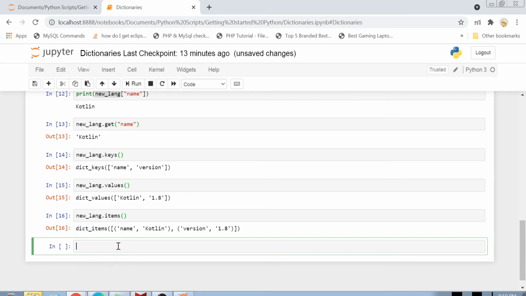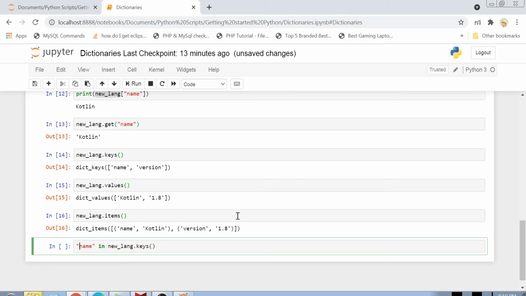Now, another thing is that whenever you are accessing an element, you may want to check if some key is present in the dictionary or not. So let's say I just want to know if name is inside new lang keys or not.